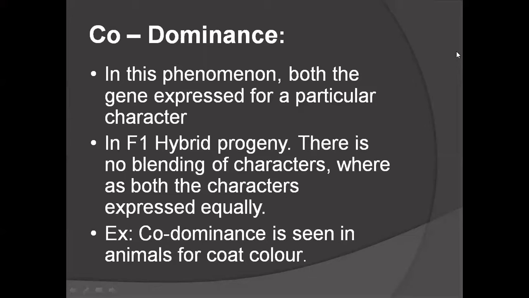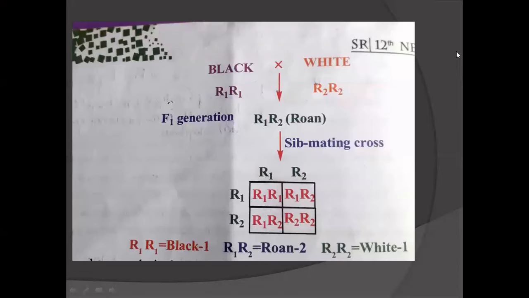We can see an example of codominance in animal coat color. When they cross two animals, one with black coat color and the second with white color, one parent black and one parent white, in the F1 generation they got roan, that is, both black and white hairs. Both colors are expressed in the F1 generation. That is codominance. Both are showing dominance.